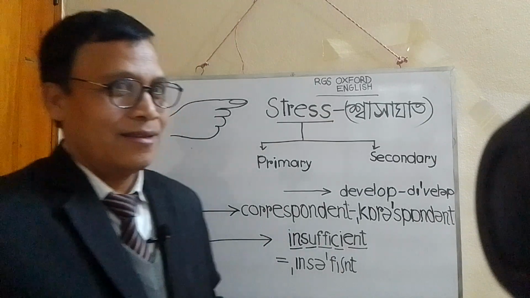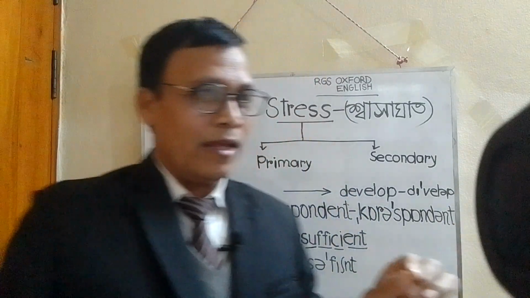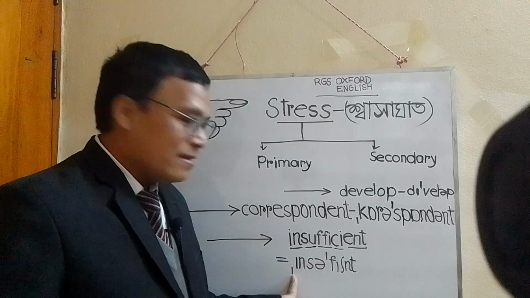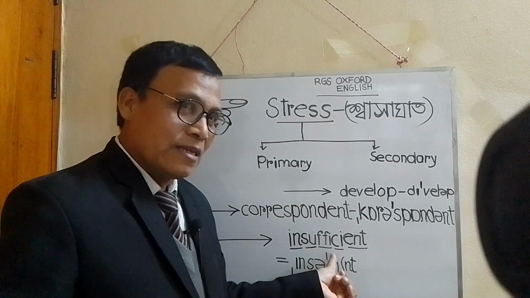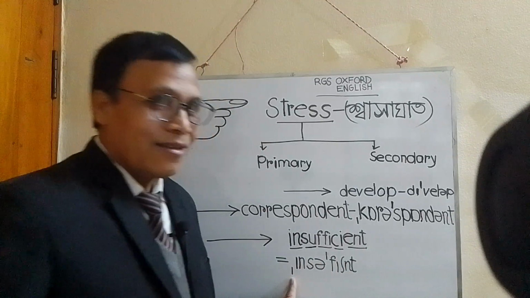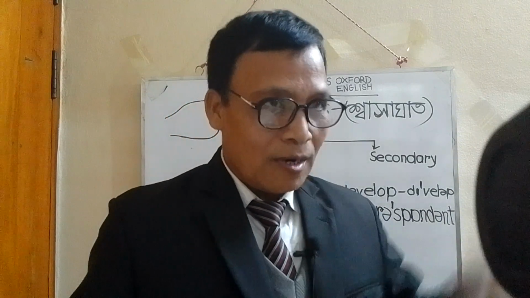But the phonetic symbols of the Oxford Dictionary tell us, you see here, this is secondary stress and this is primary stress. Secondary stress is a vertical line, from top to bottom.